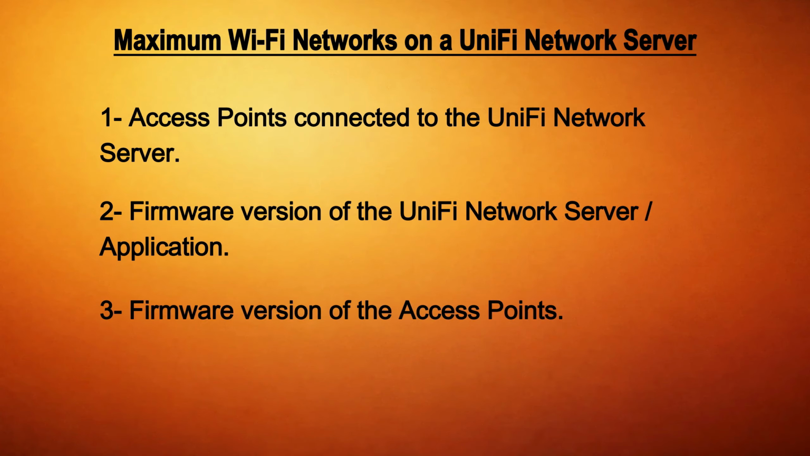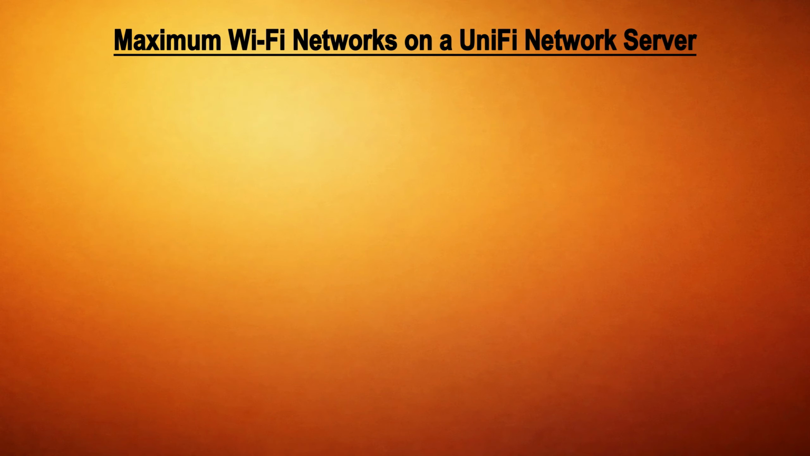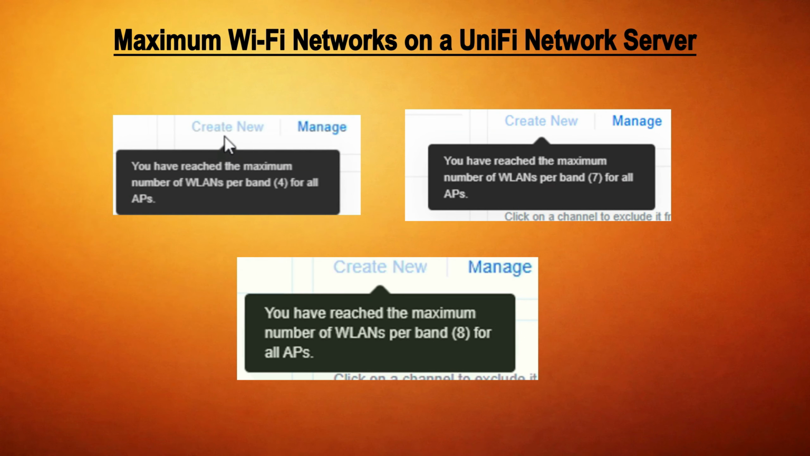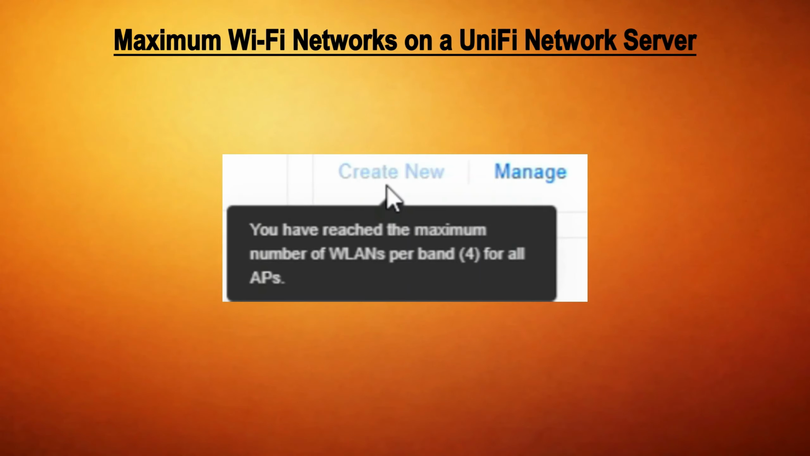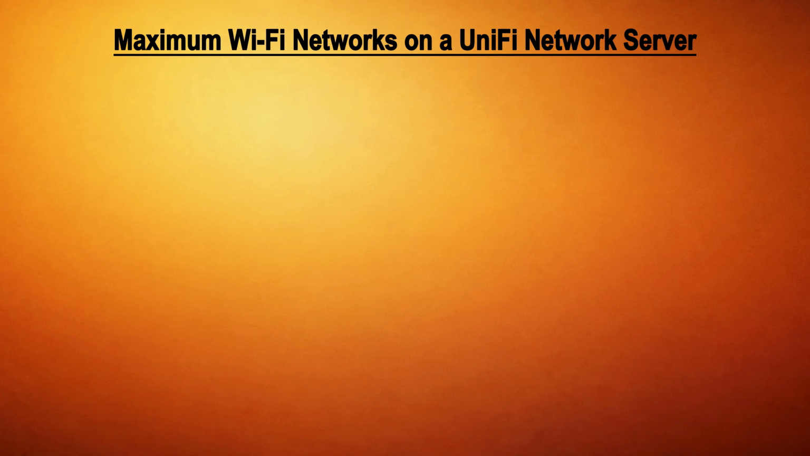Let me share something important with you guys. During testing in my lab environment, I observed that the UniFi network application displays different limits for the maximum number of Wi-Fi networks, depending on these factors. Let's start with understanding the first message, saying, you have reached the maximum number of WLANs per band for all APs. First we have to understand what this message actually means.